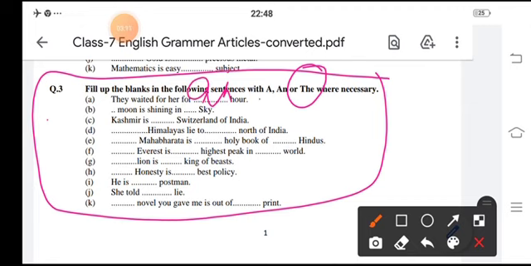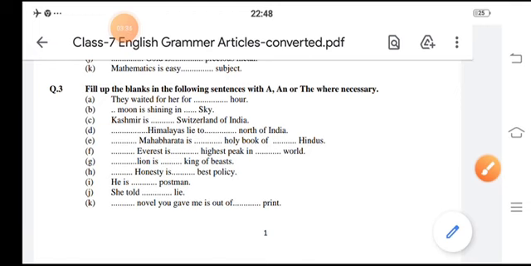Why? The word starts with H, but the H is silent and it sounds like an O sound, so we write an hour. Then, the moon: it's a universal truth. The moon is shining in the sky.